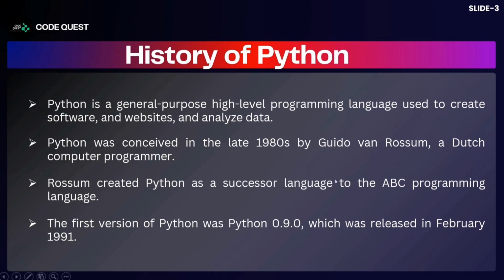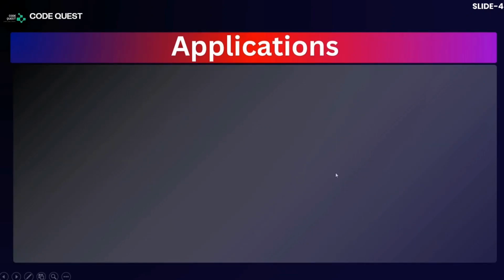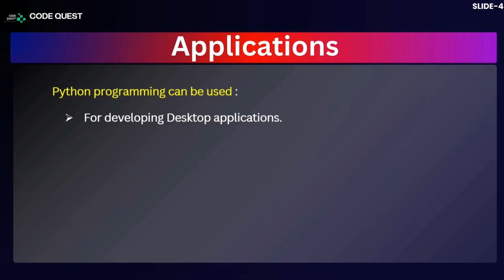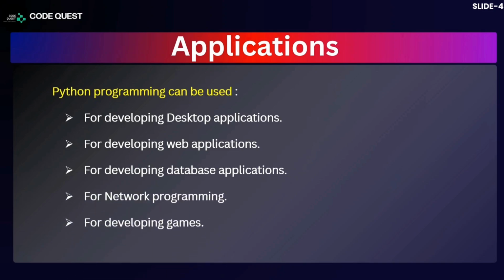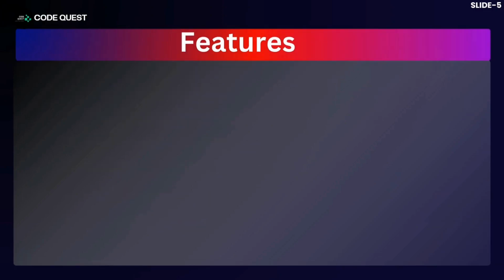Now, coming to the various applications where Python can be used. One of the applications is that we can develop desktop applications by using Python programming. We can also develop web applications. We can develop some database applications. We can do network programming, and also we can develop computer games. Coming to the features, why has Python been so popular?